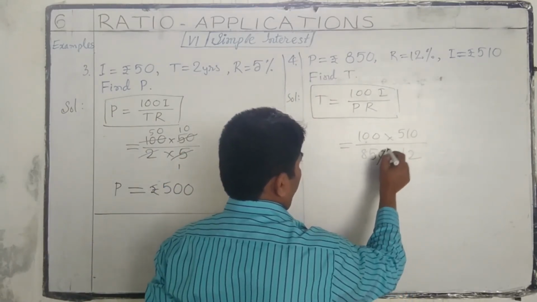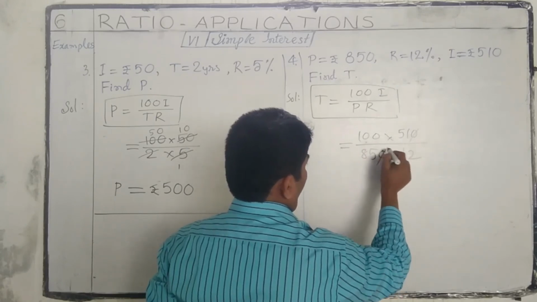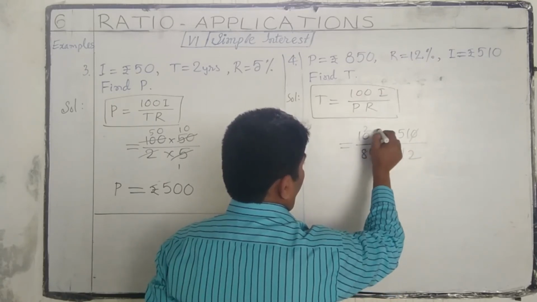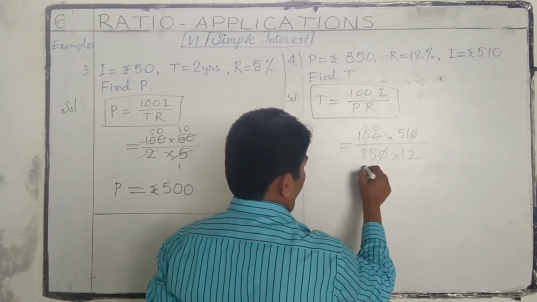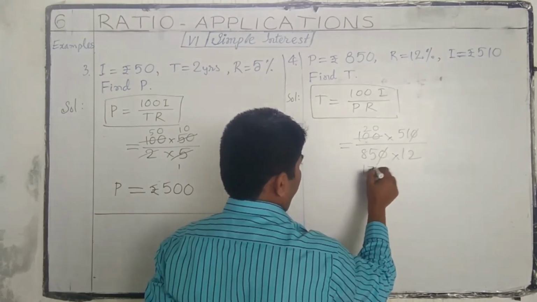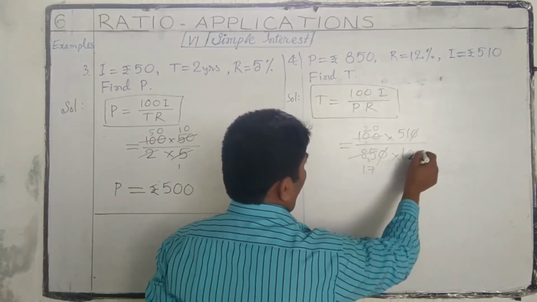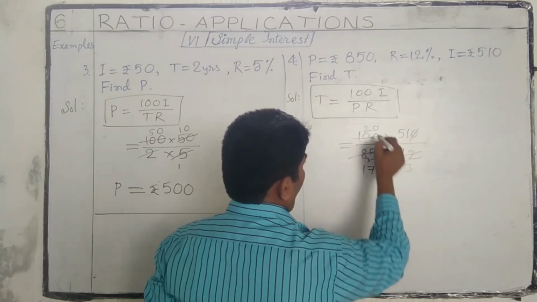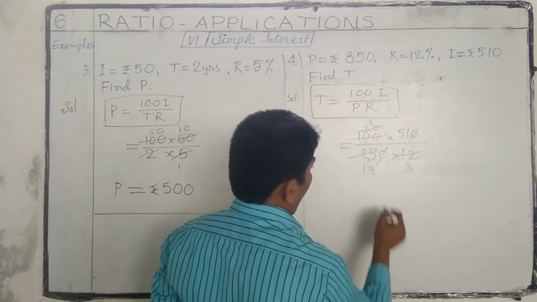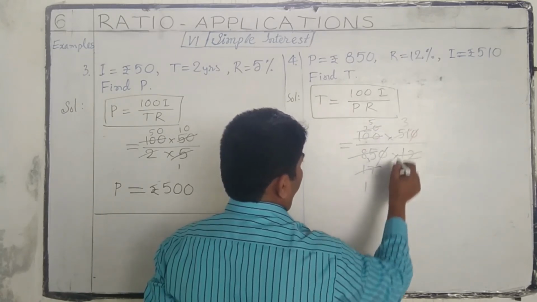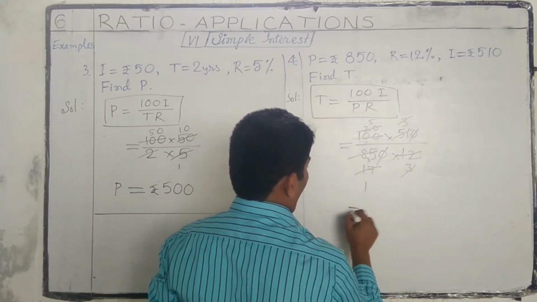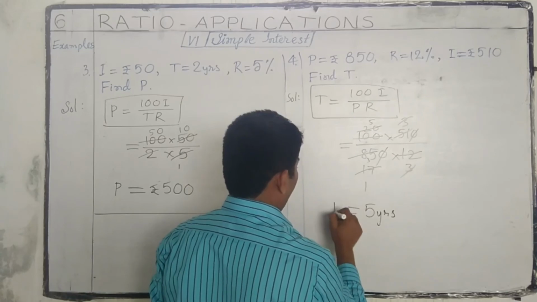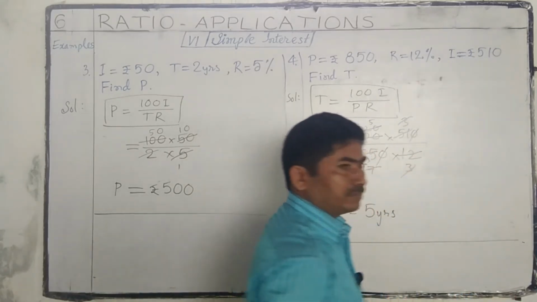So the zeros get cancelled. Simplifying, we get 5 times, so T is equal to 5 years.